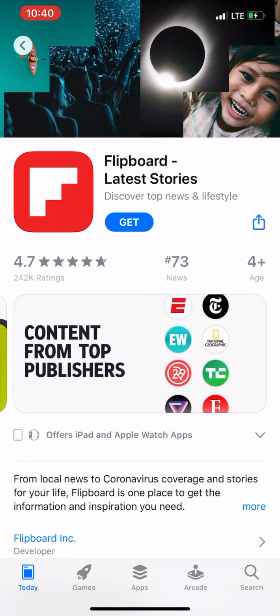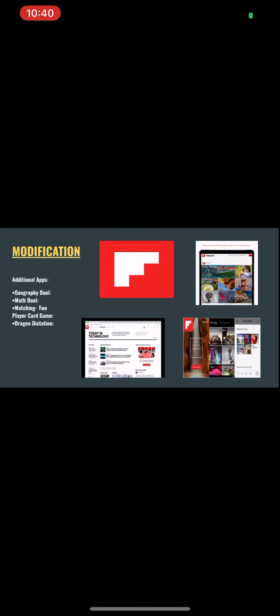It's not even just about the news. Additional apps that we had were Geography Duel, Math Duel, Matching, 2-player card game, and Dragon Dictation.